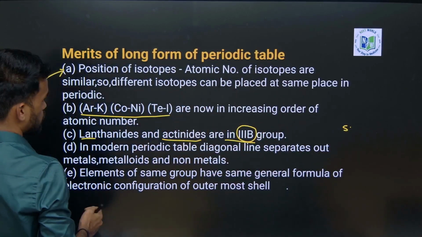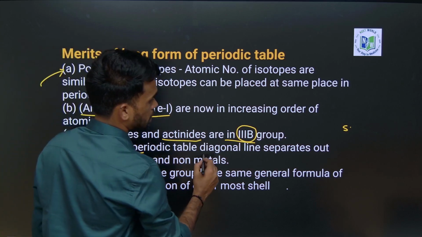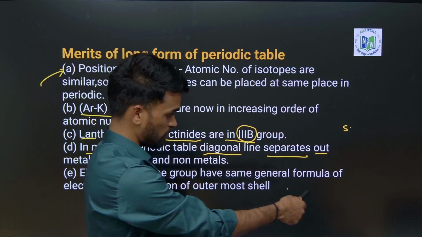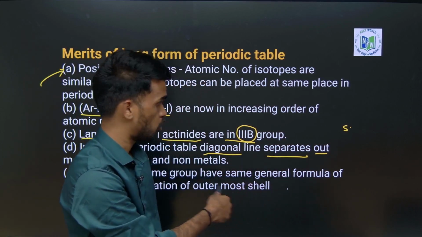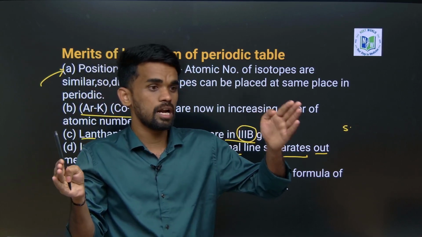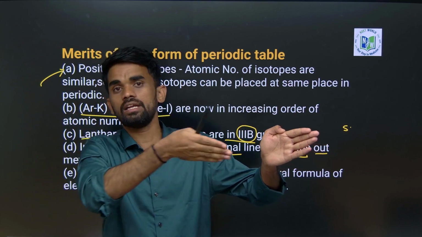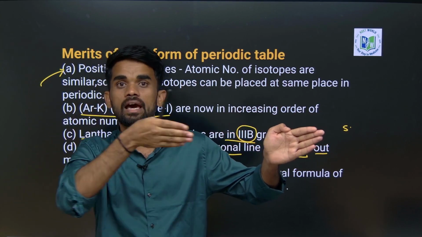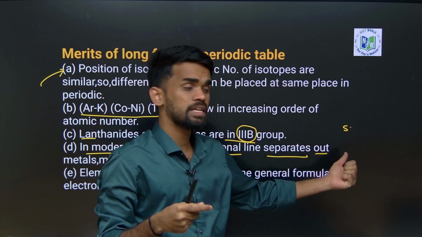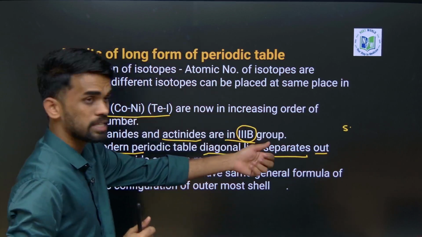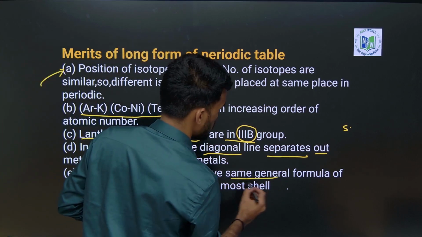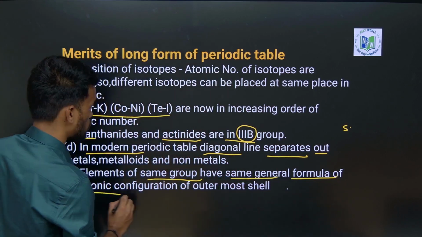So here in the modern periodic table, a diagonal line separates out, yeah. Just now we will be seeing what exactly our modern periodic table is. So we know metals and non-metals are separated by a diagonal line of elements which are metalloids. Metalloids separate metals and non-metals, which will be seen in this modern periodic table, we will be seeing after some time.